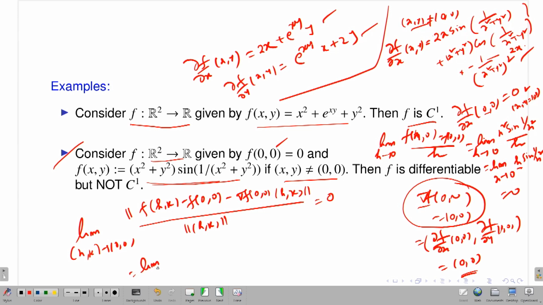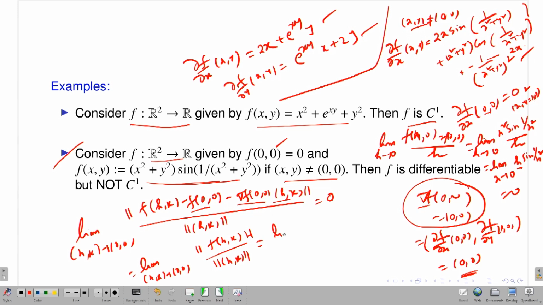So the limit as (h, k) goes to (0, 0). Now f(0, 0) is 0, given, so you have f(h, k). Now look, the gradient vector is actually the (0, 0) vector, and if I take its action on (h, k), the dot product will again be 0. So it will not contribute anything. That means I have to just calculate this limit and see whether it is 0 or not.